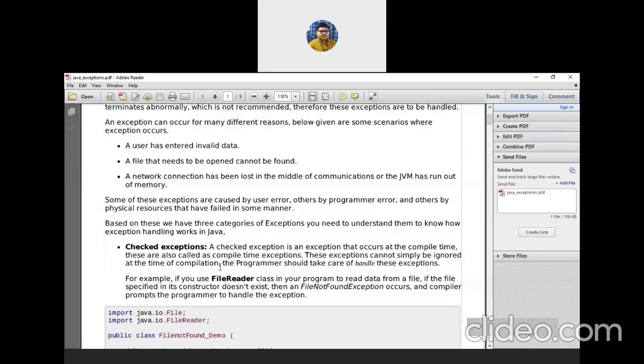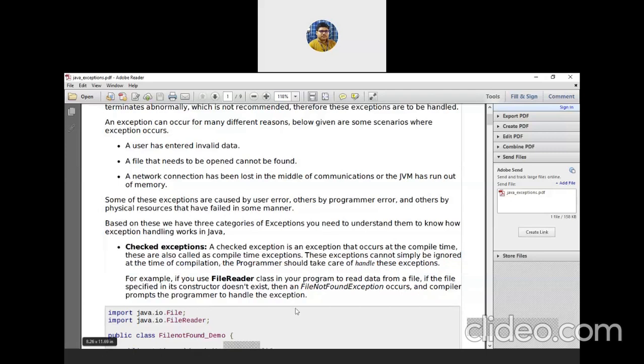So far we have used only one option, the Scanner class, but we have another option: the BufferedReader class. So using the BufferedReader class, we can take input from the user. When we use this BufferedReader class to take input from the user, we have to write public static void main throws IOException.